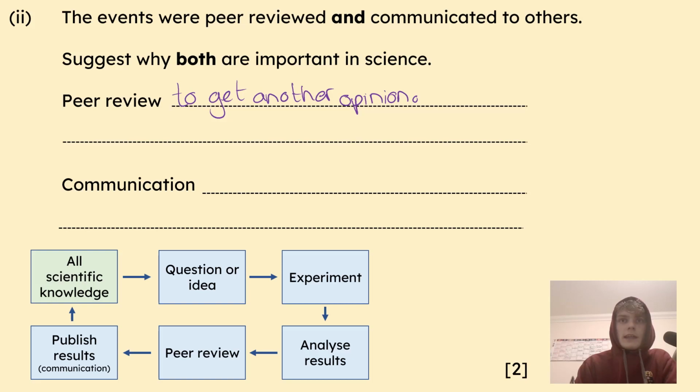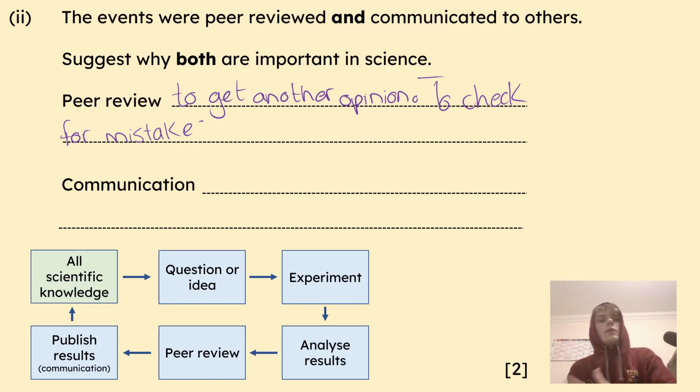So they might need to check for mistakes. Or maybe, or most of the time, it's actually to get some advice. Okay? You want to get a lot of people's opinions on what you've just seen in the experiment. You don't want to just go with one.